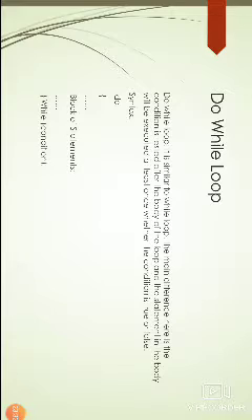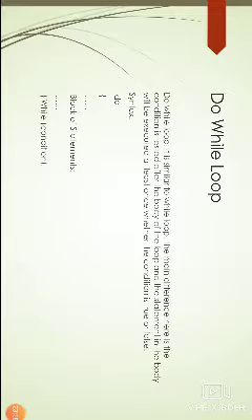So here the do while is also similar to the while loop. In do while, first the statements are executed. After executing the statements, the compiler will check the condition. If the condition is true, then it will execute the statements again. Otherwise the loop will be terminated. So this is the procedure. So here we have the syntax.